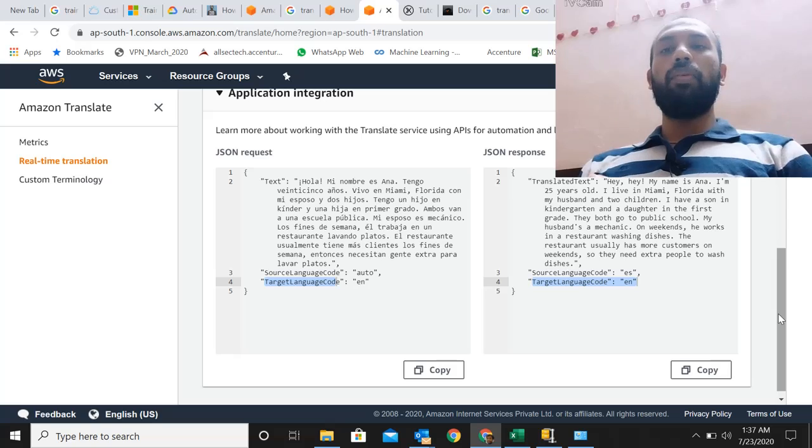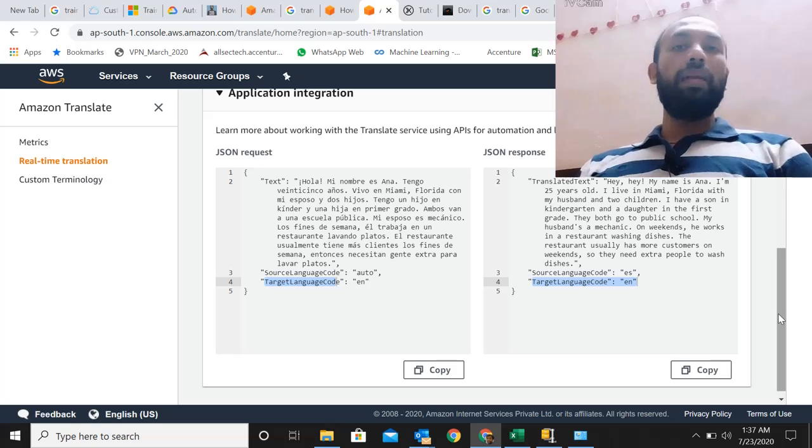Say for example, I want to train my language which is not listed among the languages already in the cloud service, which could be a very minority language spoken by very few people. So let's see how we can create our own custom model and convert that language to probably English, which is the most common language used by people.